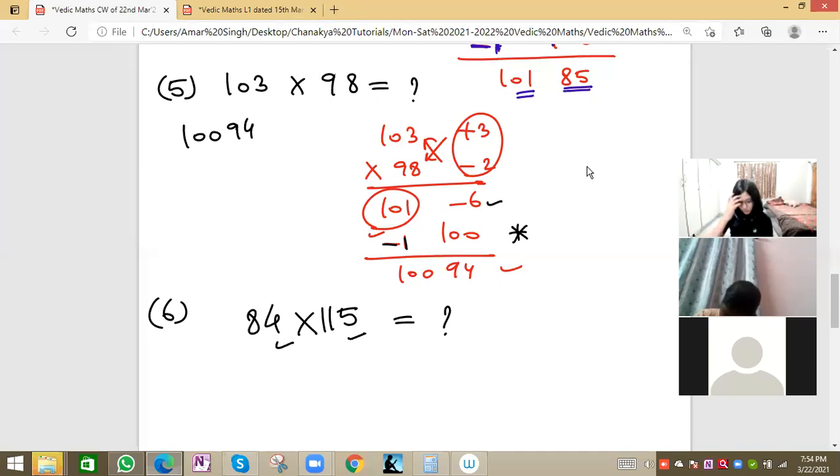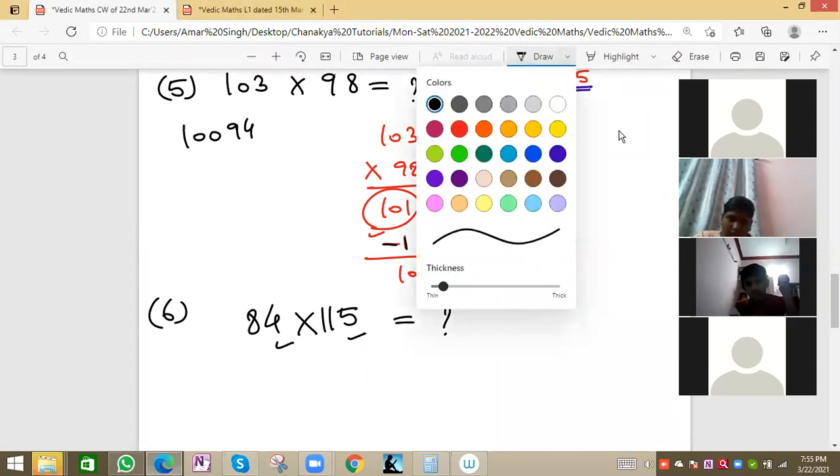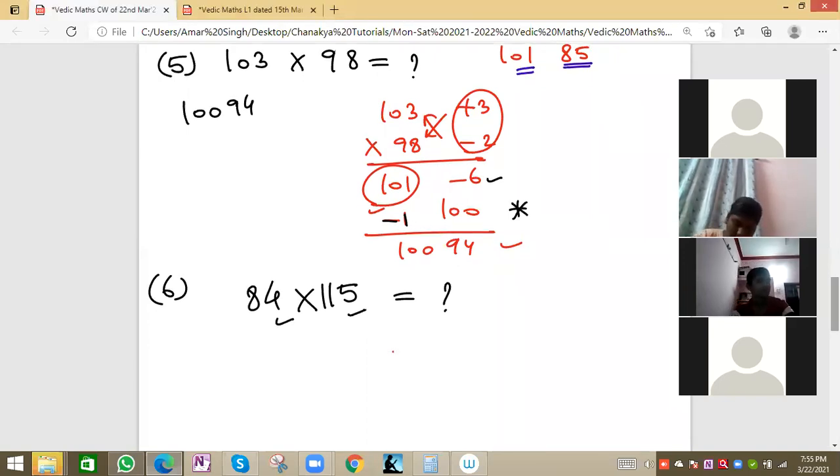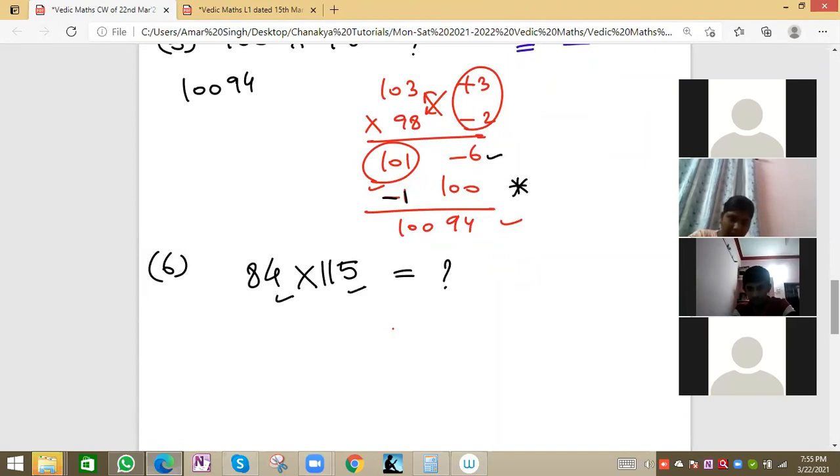You can see from the question itself, unit place value will be 0, right? Okay, Pratibha, Steve, most of you are having the same answer. That means the answer is correct for you all.